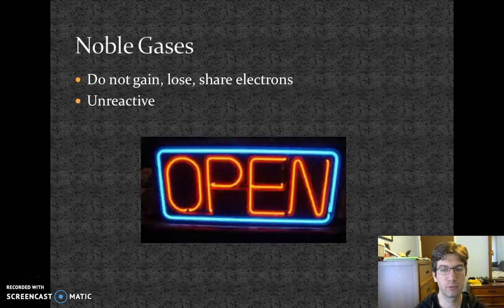Our last group is the 18th group, which is our noble gases. They do not gain, lose, or share electrons because they are unreactive. They just don't react with other elements. Their outer shell, according to Bohr's model, that outer shell of electrons is full and therefore doesn't want to gain them. It doesn't want to lose them. It doesn't want to share them. It's happy with itself.